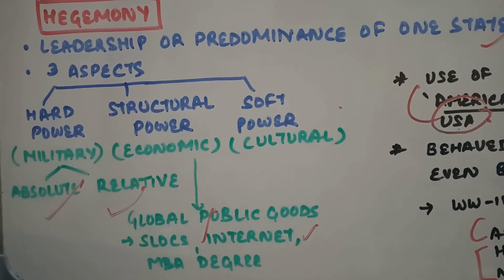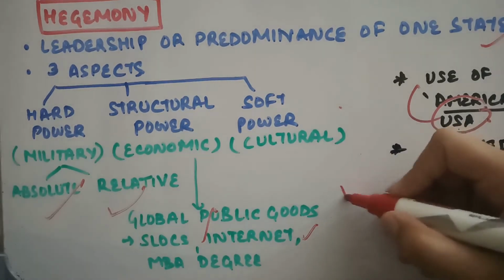Then another example, which is internet, is the direct outcome of the US military research project which began in 1950. And आज की डेट में there is no place in the world which does not have or which does not use internet. Also, internet relies on the global network of satellites, and majority of these satellites, they are owned by none other than USA. Another example of this structural power is that USA had considerable say in the international organizations.